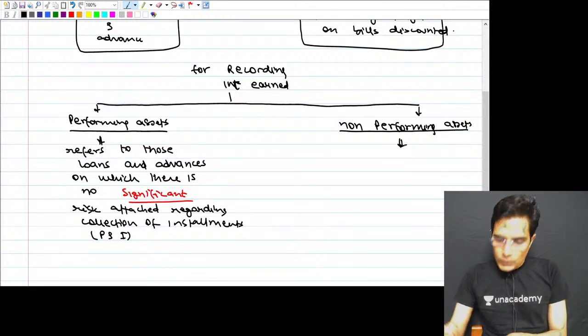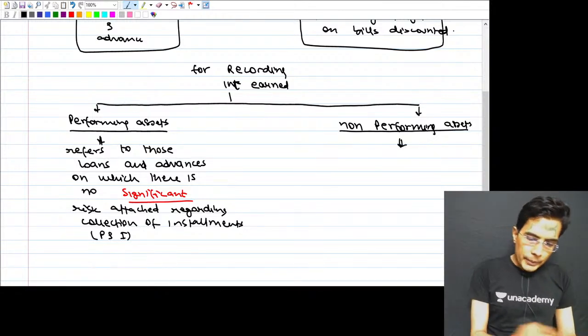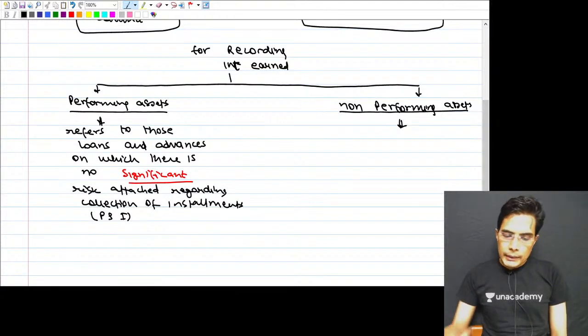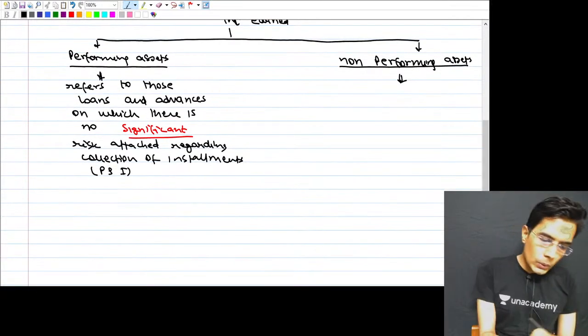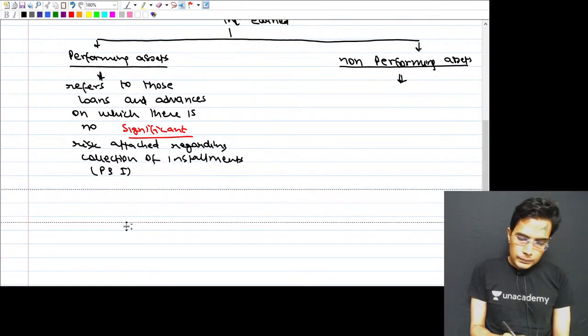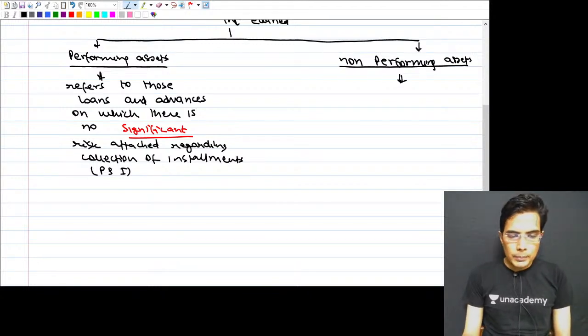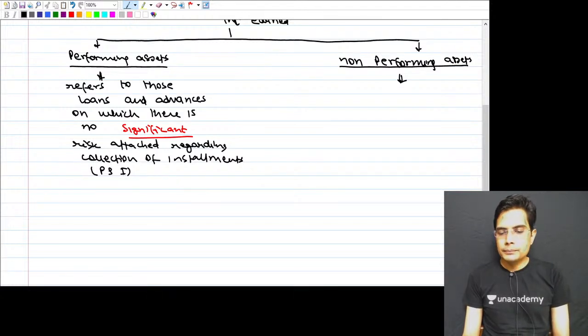Now, what are non-performing assets? Basically, non-performing assets refers to those loans and advances on which the bank does not receive income for a certain period of time.